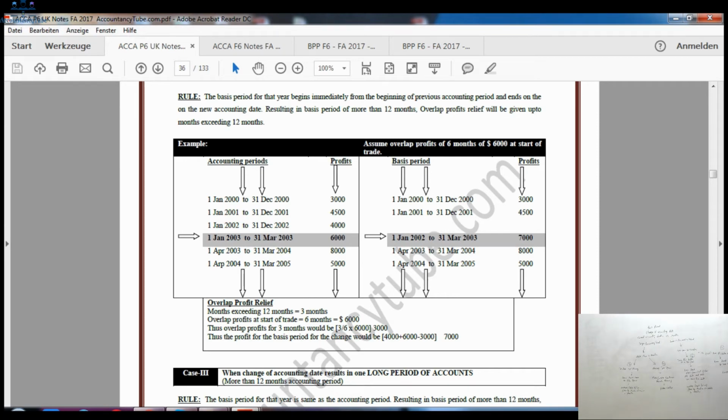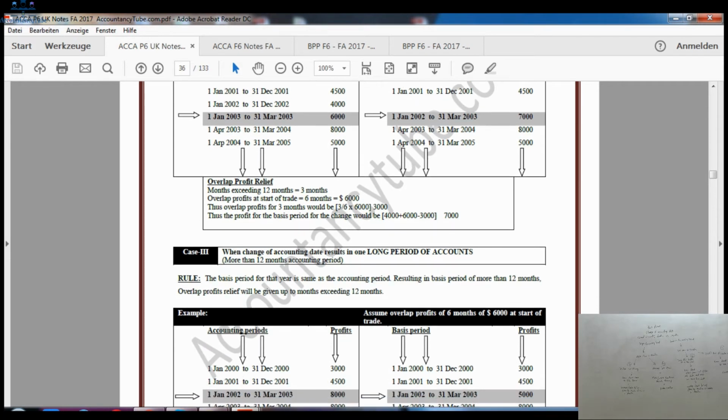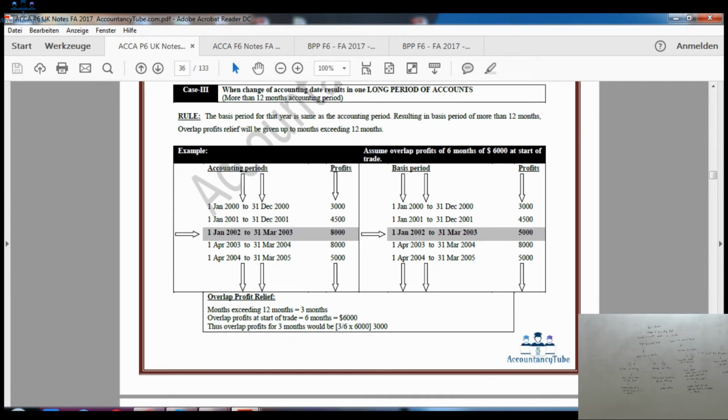Just beneath that, if you see overlap profit relief, first we have to determine how many months exceeding 12 months there are. Our basis period is 15 months long, so 3 months exceeding 12 months. At the start of the question, there was overlap profit of £6,000, so for 3 months, it would be £3,000. So we took profit of £6,000, which is for our current accounting period, and the previous accounting period profit of £4,000 as well, which equals 10,000 less 3,000 equals £7,000. I hope it makes sense now.